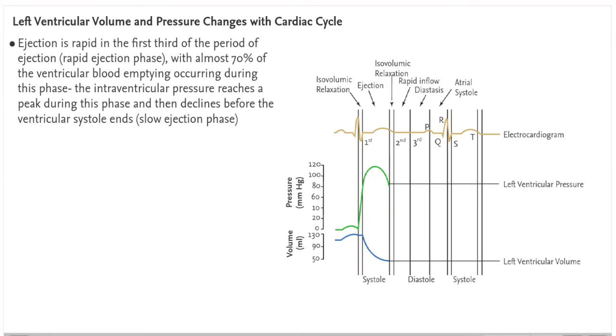Ejection is rapid in the first third of the period of ejection, the rapid ejection phase, with almost 70% of the ventricular blood emptying occurring during this phase. The intraventricular pressure reaches a peak during this phase and then declines before the ventricular systole ends. Slow ejection phase.